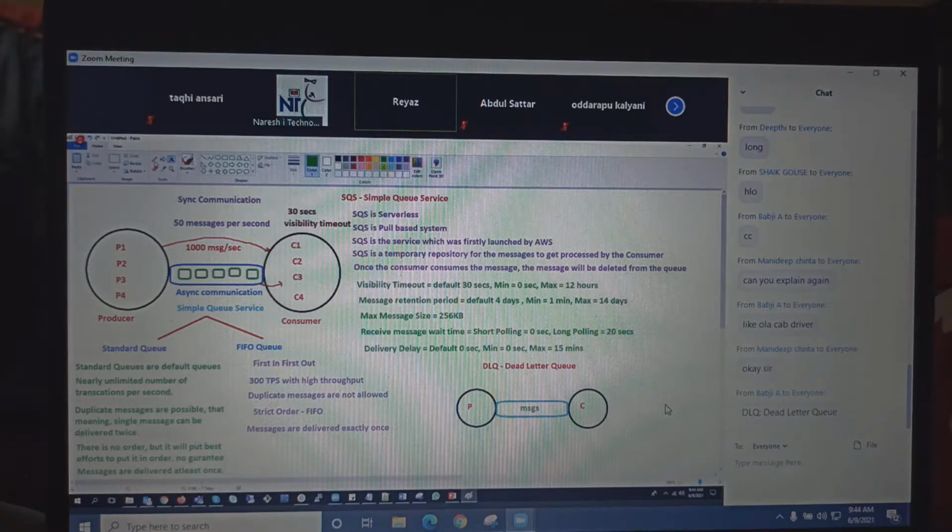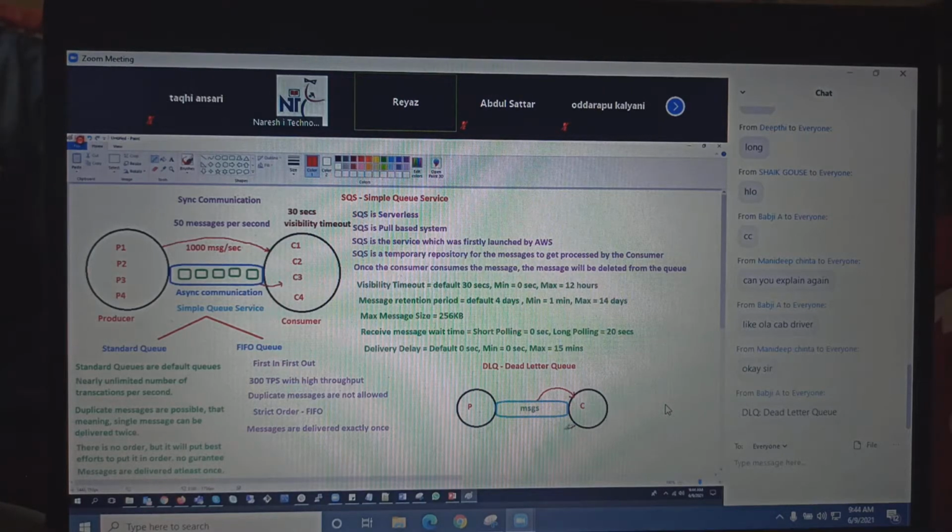Guys, see here. These messages will be pulled by the consumer, and it will consume them and send them to some database or wherever. Let's say, for example, due to visibility timeout or some problems, the consumer has not consumed the message.